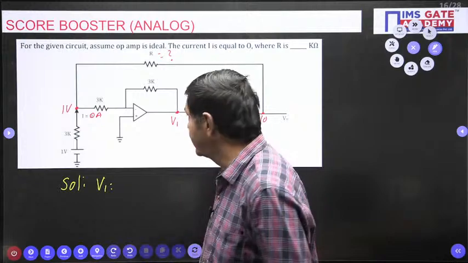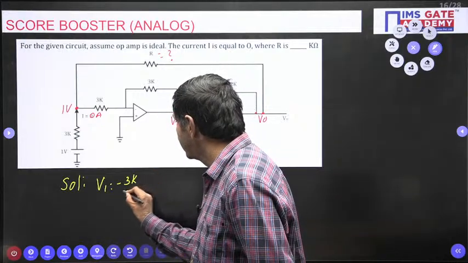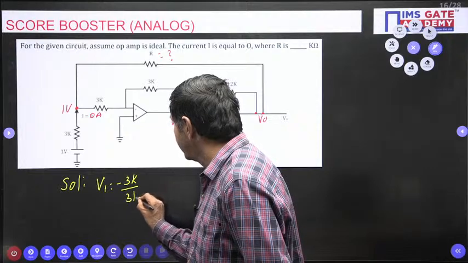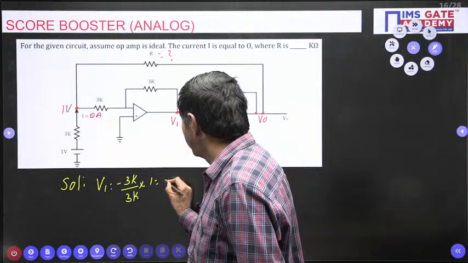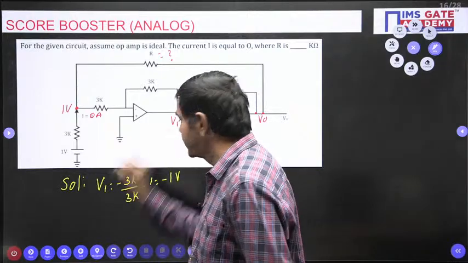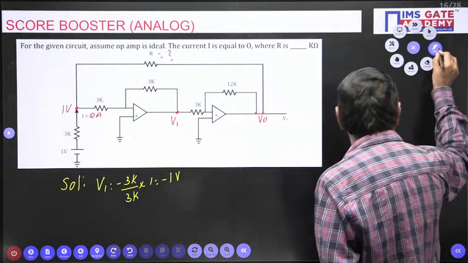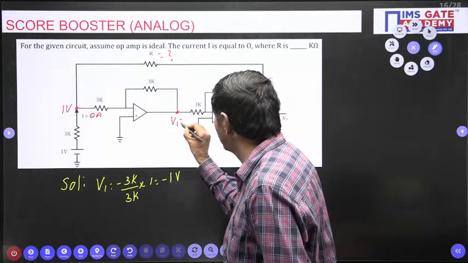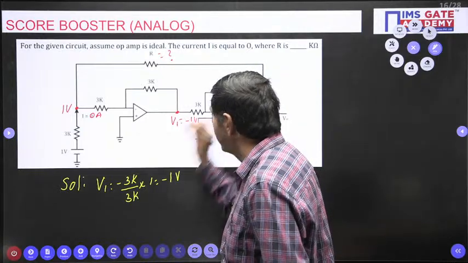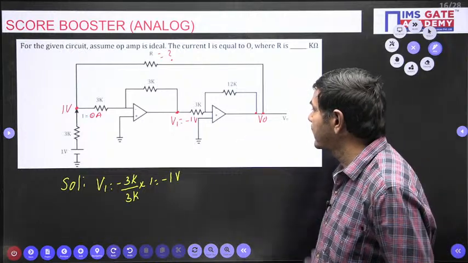R2 means minus 3K by 3K, into this input voltage of 1 volt. That becomes minus 1 volt. I am getting this V1 as minus 1 volt. Clearly you watch, this voltage is minus 1 volt. Now can you say what V naught I can get here?